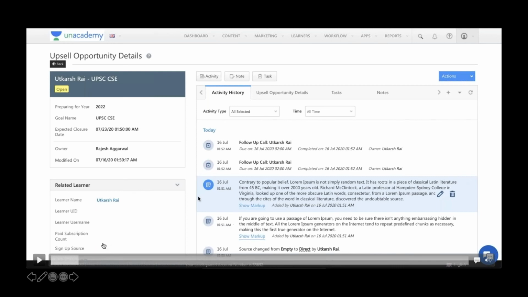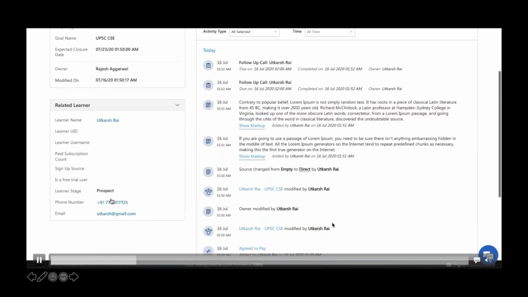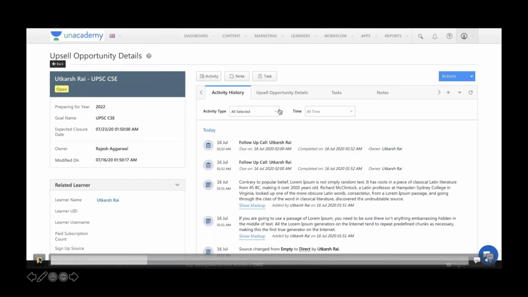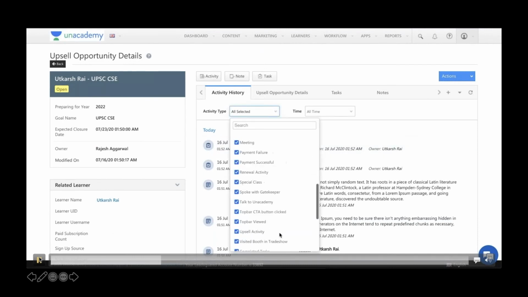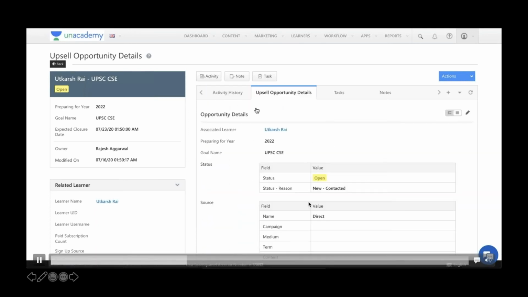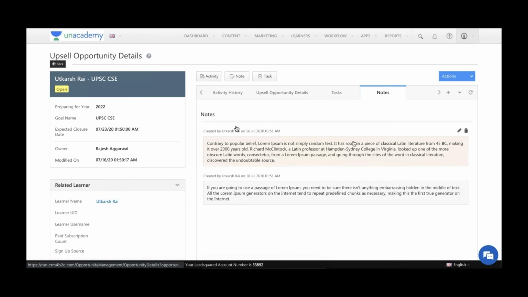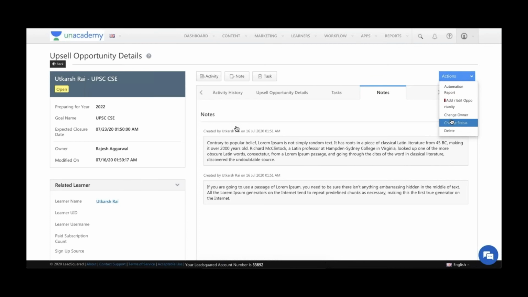This is the activity history. Primarily, anything that is done against this particular opportunity will be recorded in the activity history. So if you see from the starting how this particular opportunity was captured and what is the current ongoing interaction with respect to this particular opportunity, it can be shown in activity history. All the details related to, let's say, what courses he has opted for, what are the tasks, what are the notes taken with respect to this particular opportunity, all of that is made available on this page.